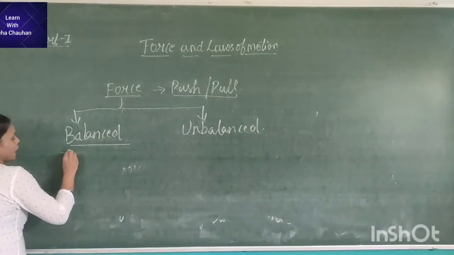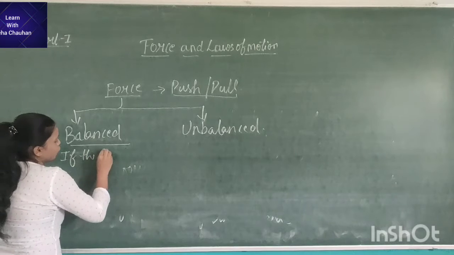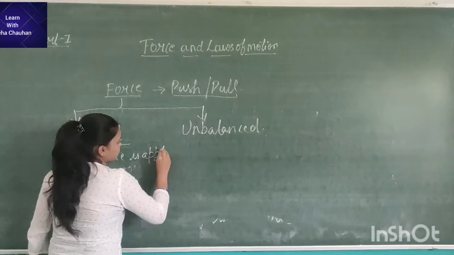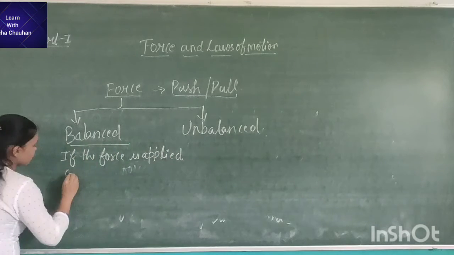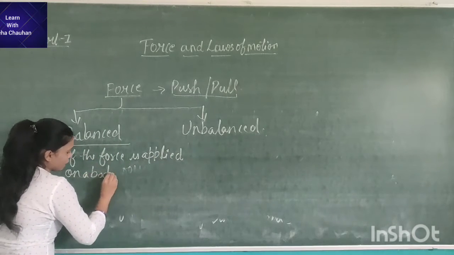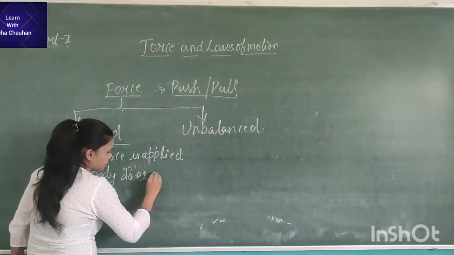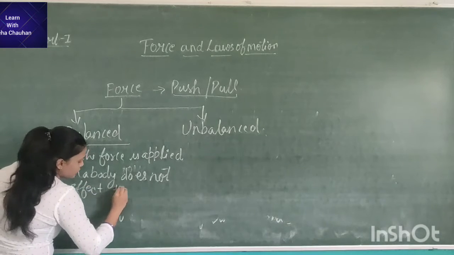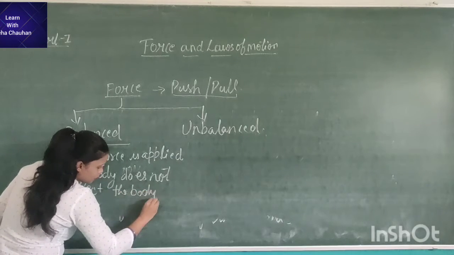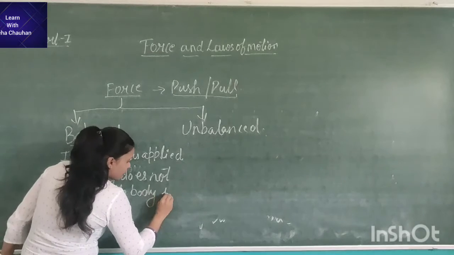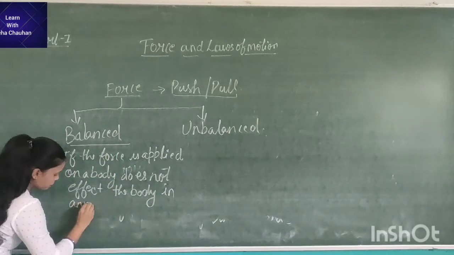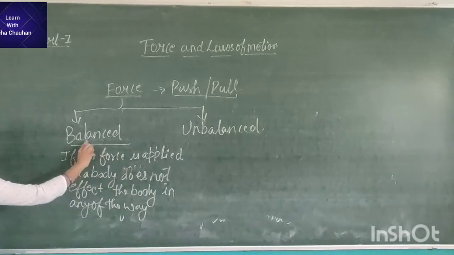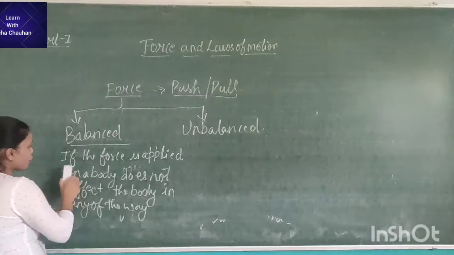That means if the force applied on a body does not affect the body in any way, it is known as balanced, or the definition can vary.